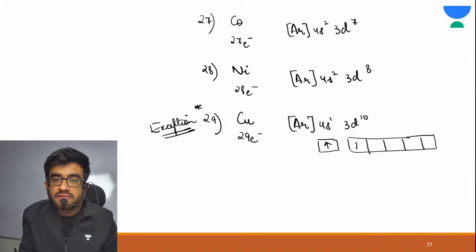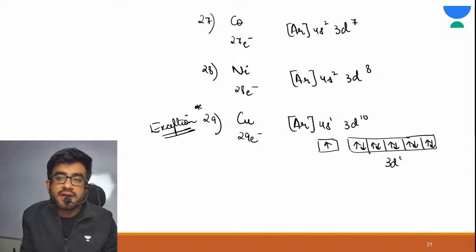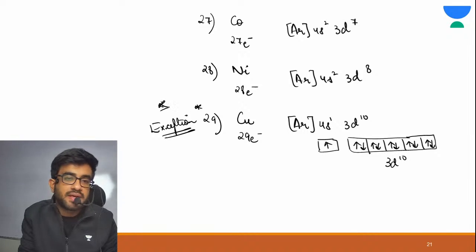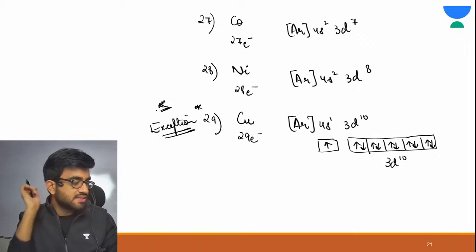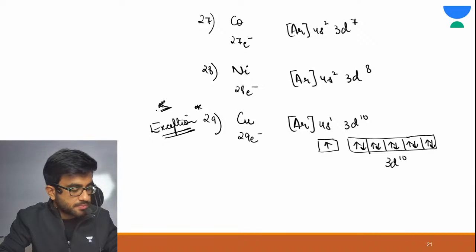This is your 4s and 3d. First fill all the orbitals with 1 electron, and then you have your pairing. This is 3d. Again, this is your exceptional behavior. I will explain you the reason, please wait.